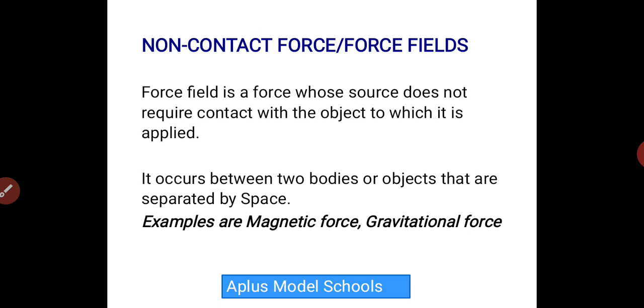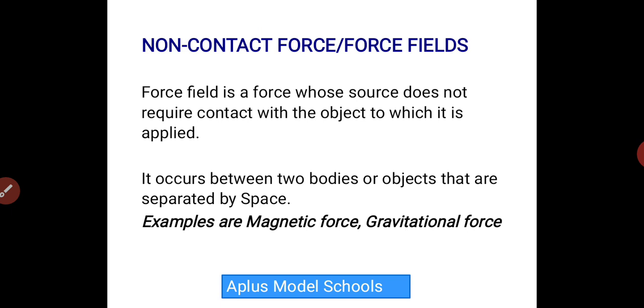Now let's talk about non-contact force. We've said that the contact force involves two bodies. There must be two bodies and the two bodies must come in contact. Now let's talk about non-contact force or force field. Force field is a force whose source does not require contact with the object to which it is applied. You don't need the objects to even come in contact with each other before the force is exerted. It occurs between two bodies or objects that are separated by space. The body does not necessarily need to come in contact before the force is exerted on it.